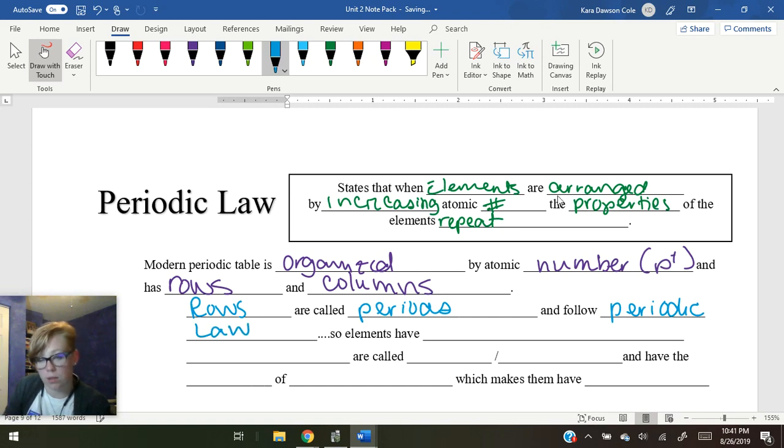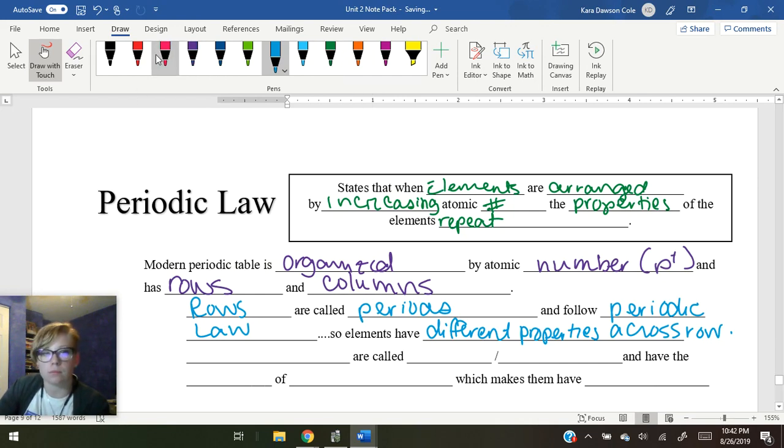So again, those elements, when arranged in increasing atomic number, the properties repeat regularly. So they repeat every row, right? So elements have different properties across the row. Okay, so as we go across the row, the properties are different between the elements. As long as we're on the same row. I mean, even if we're not on the same row, it's still different properties, right?